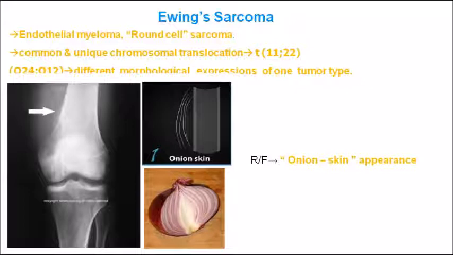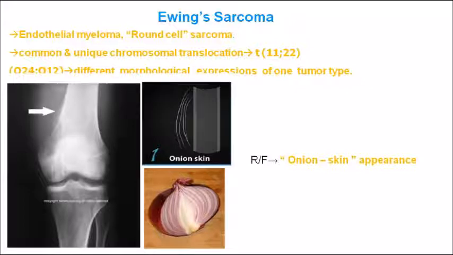Ewing sarcoma is routinely asked in MCQs. The radiological picture of Ewing sarcoma is very important. Ewing sarcoma is otherwise known as endothelial myeloma or round cell sarcoma. A common and unique chromosomal translocation is the main causative factor. What is the gene which is translocated? 11 and 22. Okay, and mainly different types of morphological variations can be seen.